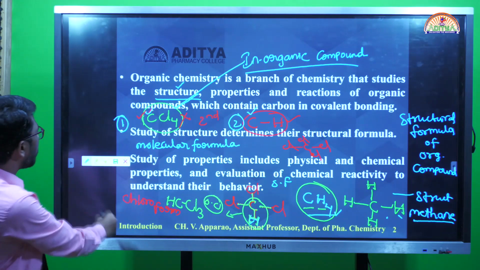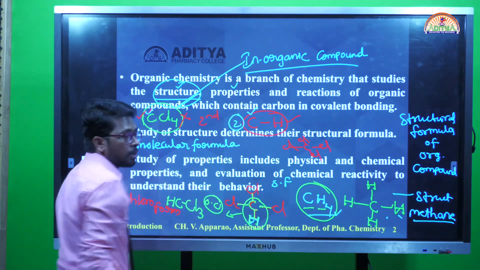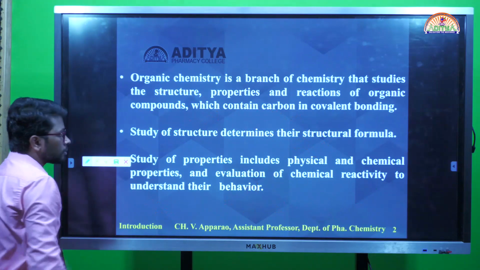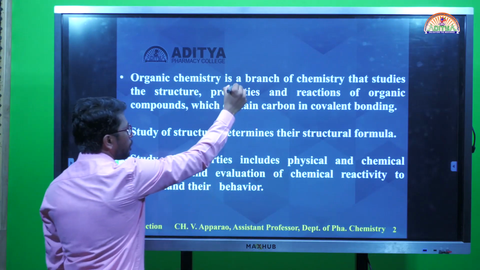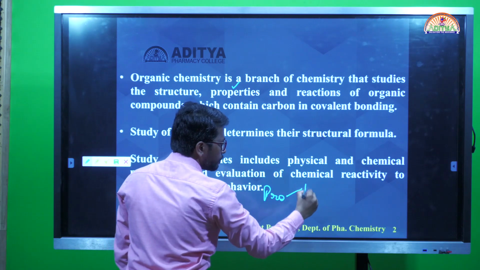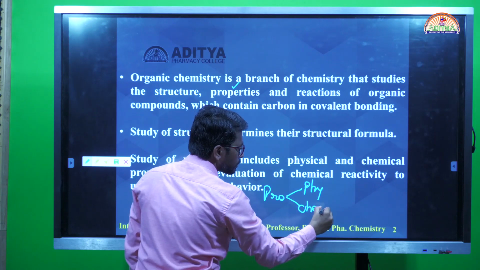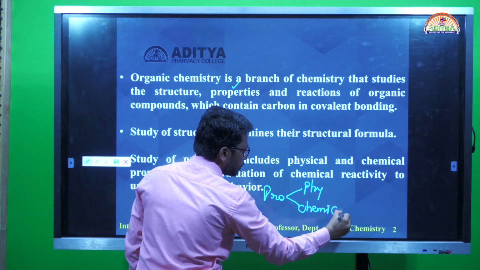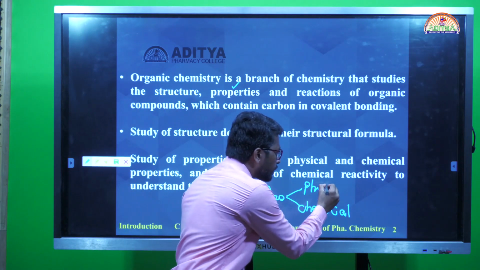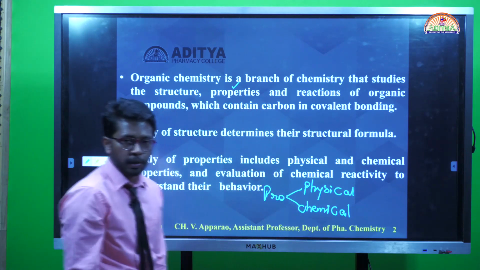Next, coming to the properties. We have completed the discussion about the structure. What type of properties are we going to learn? Let me see. With respect to properties, there are two types: one is physical and the other is chemical properties. This is the physical properties and here it is the chemical properties.